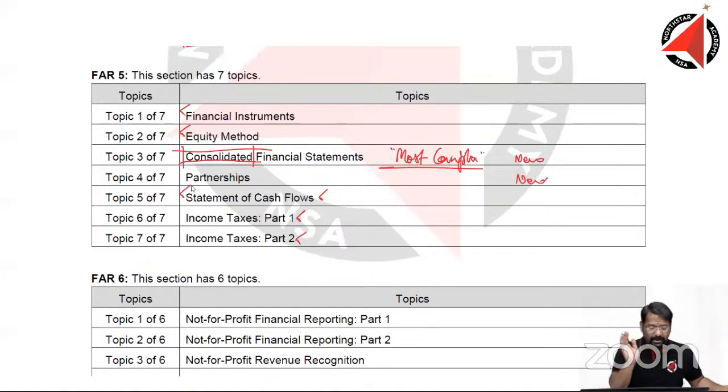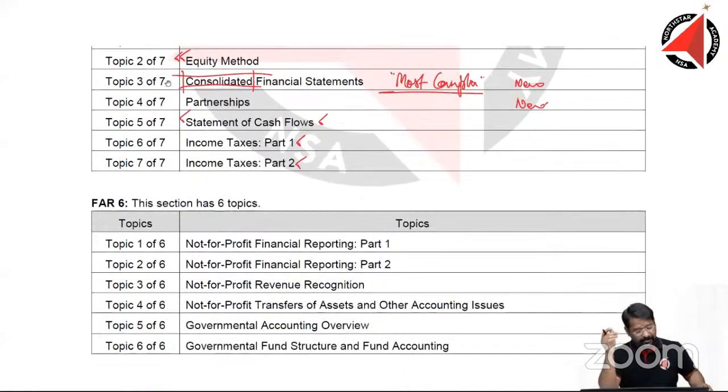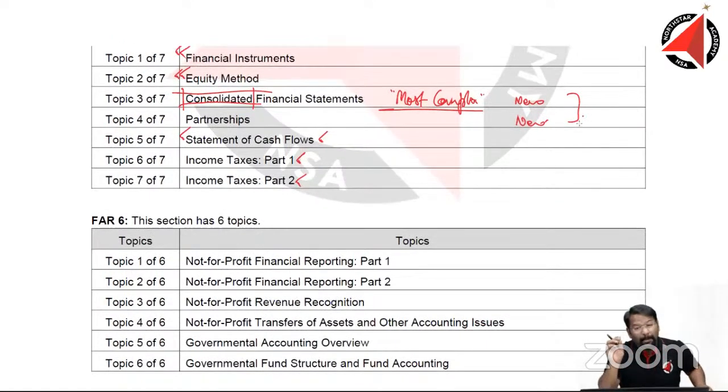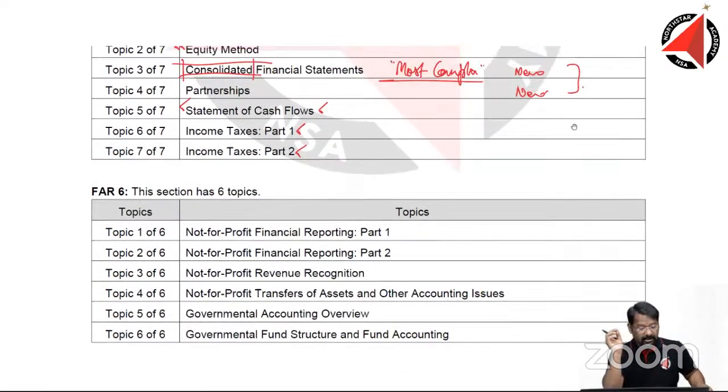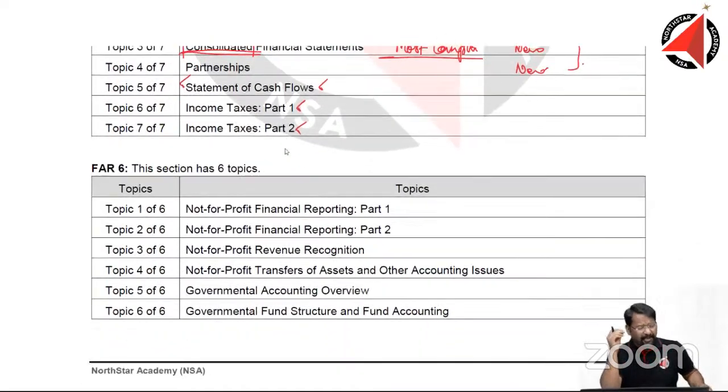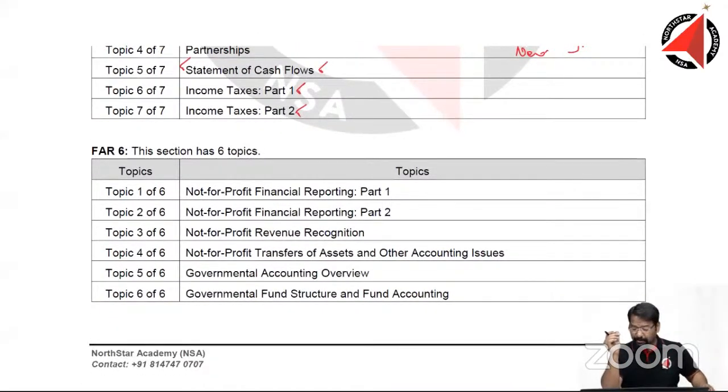Statement of cash flow, you don't have to worry. Financial instrument, equity method, you don't have to worry. It is quite a simple topic. So these two are going to be the most complex parts of your syllabus that you should be a little worried about, particularly consolidated financial statement, because it is a very big topic, and it is one of the most complex topics in your FAR syllabus so far.